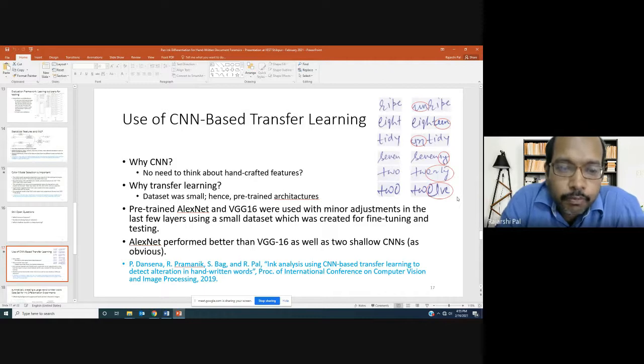We used two pre-trained architectures, AlexNet and VGG16, with minor adjustments in the last few layers, basically fine-tuning using the small data set which was created, and testing. Based on experiments, we observed that AlexNet performed better than VGG16, as well as better than two other shallow CNNs, whose depth was not much. The specification of those two shallow CNNs you can get in our CVIP paper, a conference paper published based on this work in CVIP 2019.